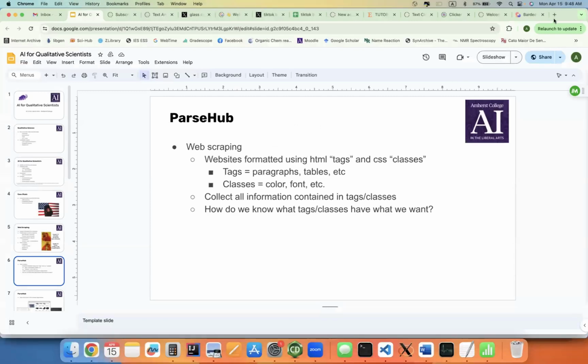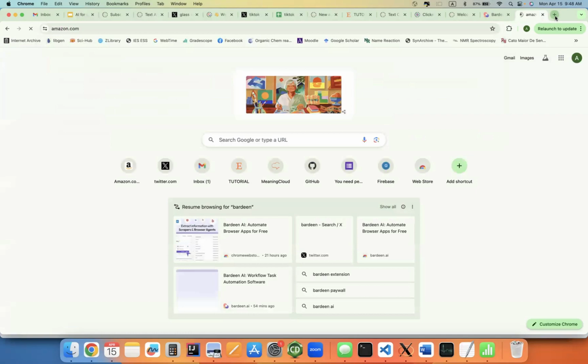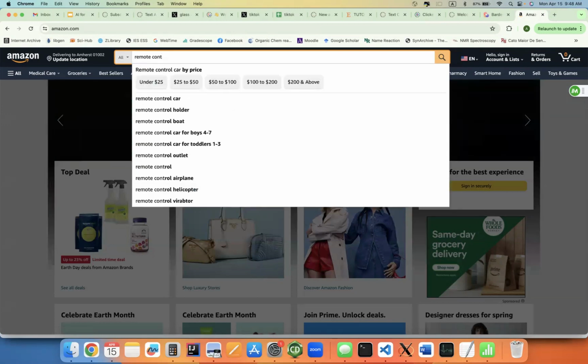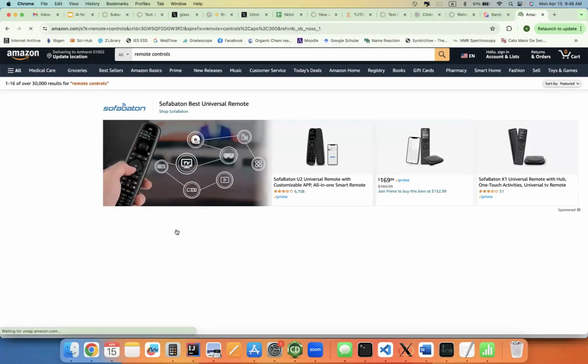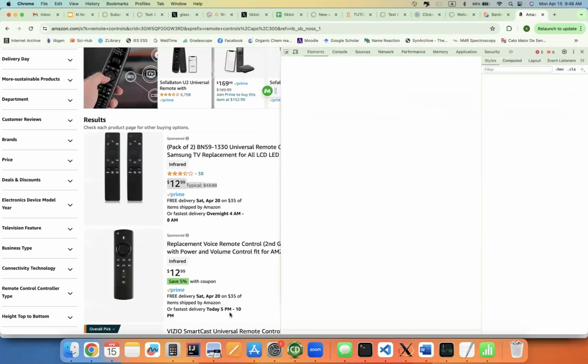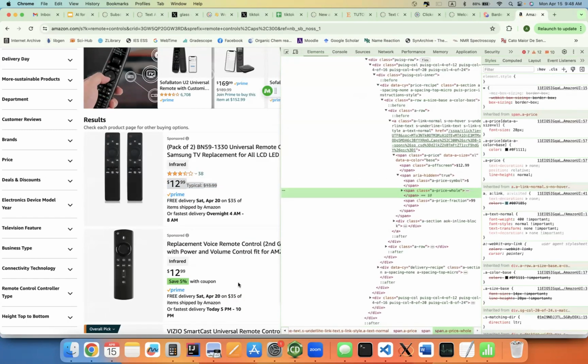So for example, let's say I want to extract all the remote controls prices from Amazon and find whichever one's the cheapest. I would right click on a price and click inspect, and it would take me to this screen on the right. Nicely highlighted, we see that the $12 is in a span tag with an A price whole class. Going down, we see that the 99 cents is in another span tag with an A price fraction text class.